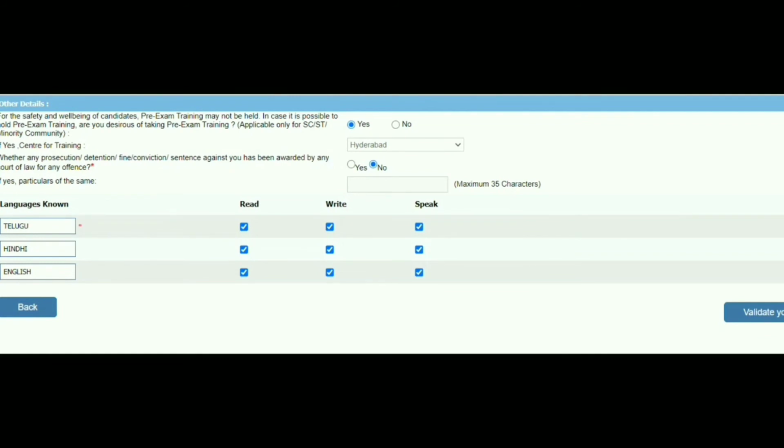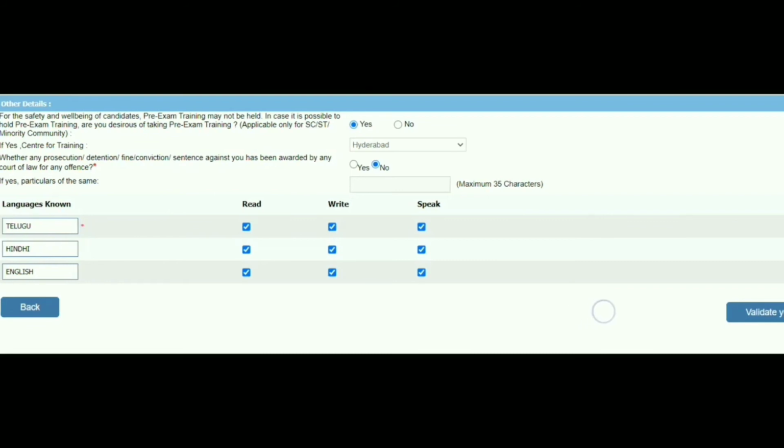And we missed some point here: whether any prosecution or detention, fine, conviction, or sentence against you has been awarded by any court of law for any offense. I mean, do you have any cases against you in court? Do you have any cases, kind of things? Click on yes. If you click on yes, enter that case in the short notes.